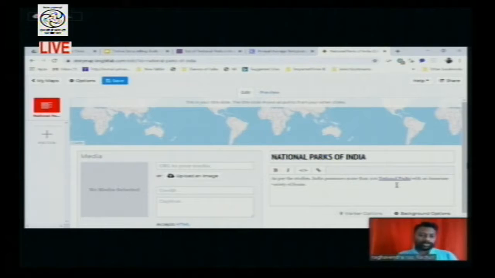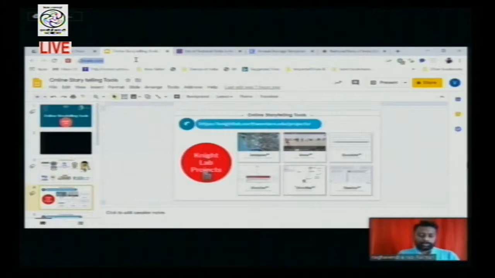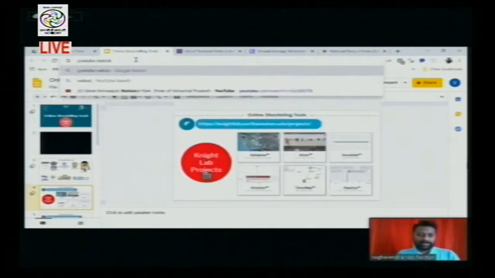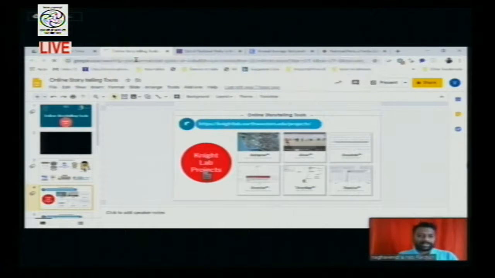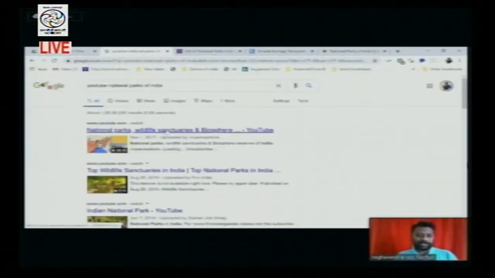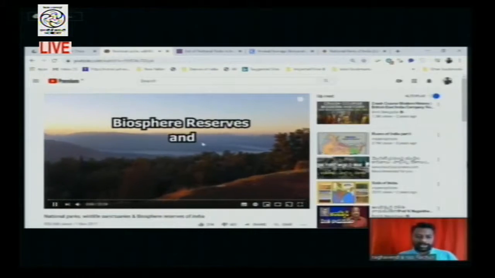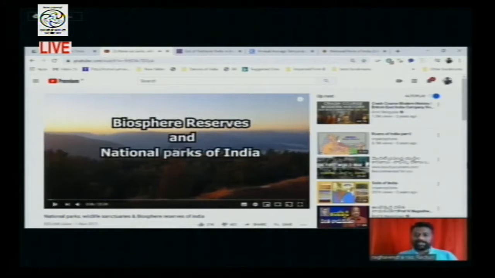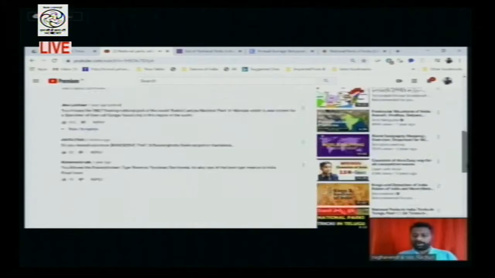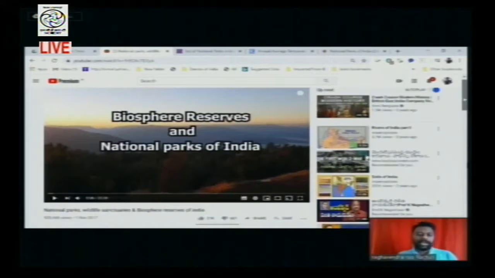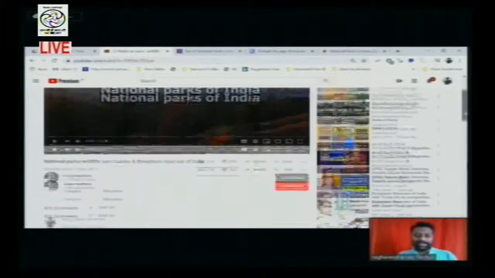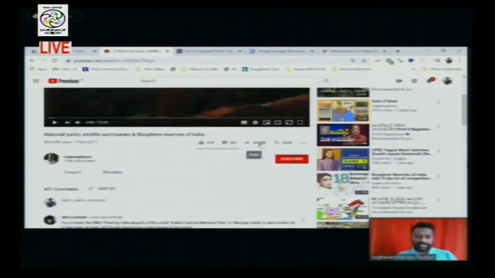Now what we need to do is upload a video. So now you have to search for a video. I'm searching for a video on YouTube, National Parks of India. I got a hit. Now I'm able to see a video which explains the biosphere reserves as well as the National Parks of India. You have to go through the various videos which are available, and if you find one more relevant, then you just click on share.